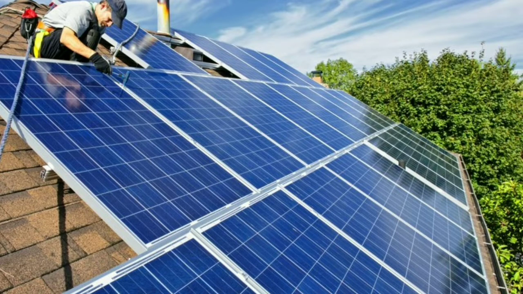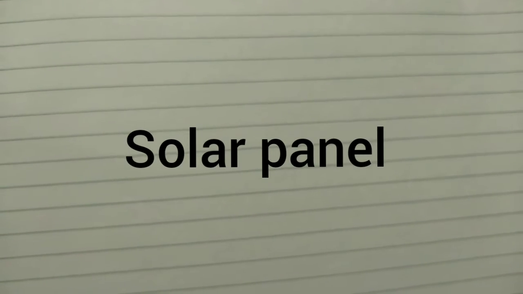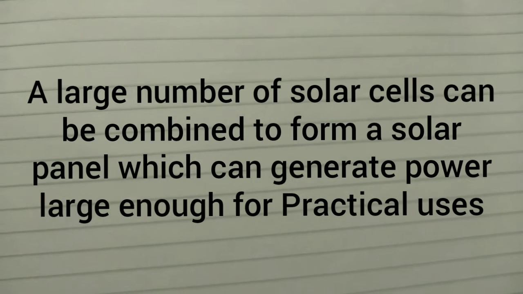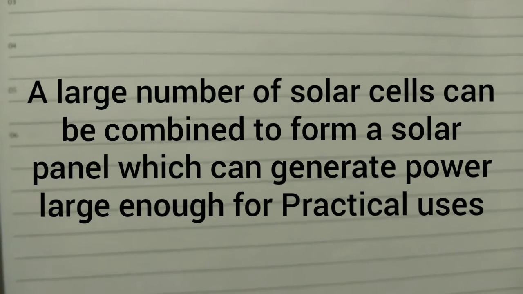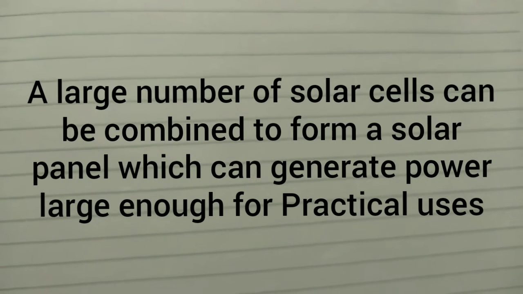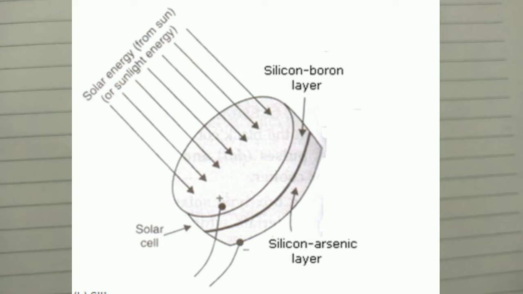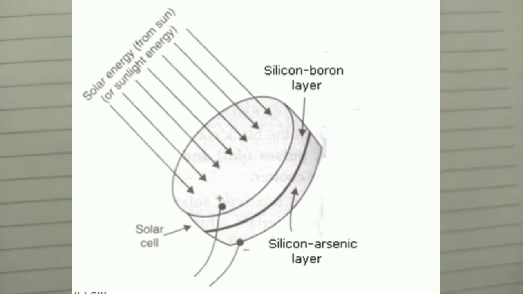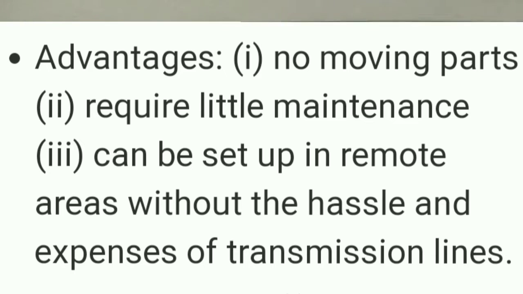I will repeat again: using solar cells in a large number, they are connected one to another in series, and that makes a solar panel from which we can gain a large amount of voltage. Now we know about the solar cell and solar panel.